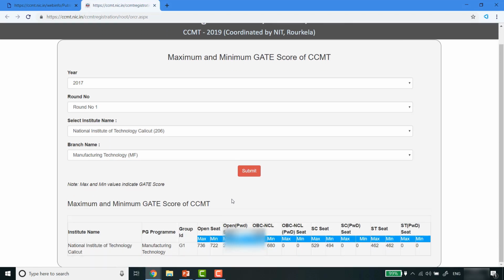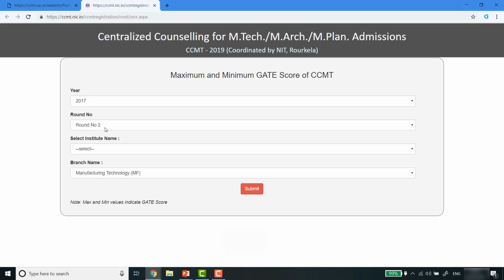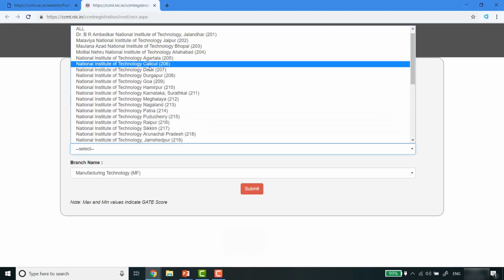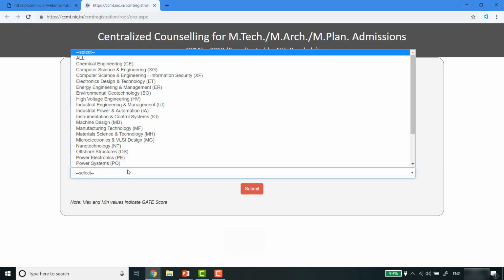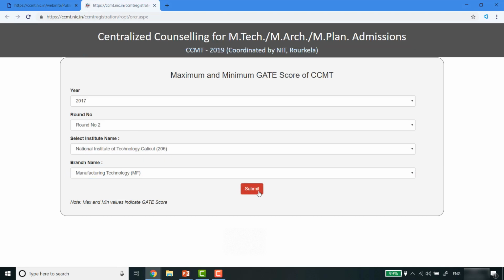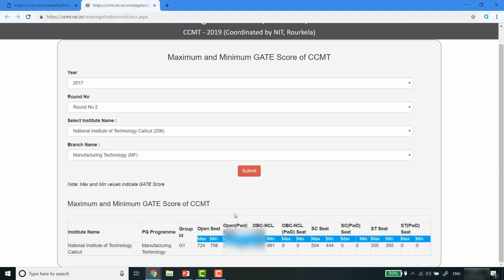So I get this list. For manufacturing technology in National Institute of Technology Calicut, I get these GATE scores in round 1. For any other round, like the second round, you again have to select NIT Calicut or any other institute which you want to see. Suppose I again select manufacturing technology and submit. These are all the cutoffs which I can get. But the major problem with searching in this way is you will not get an overall idea of your branch or about the GATE score which you have got.